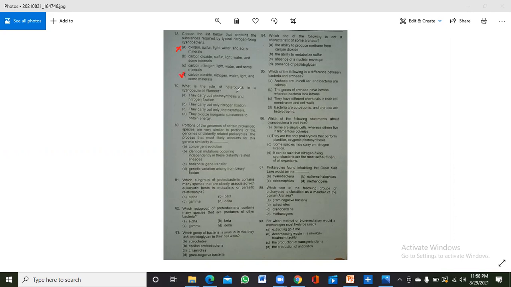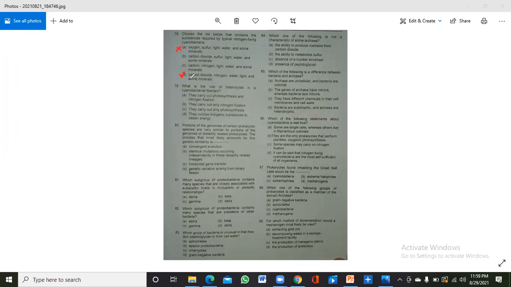What is the role of the heterocyst in cyanobacterial filaments? Okay, as we know, cyanobacteria are nitrogen-fixing bacteria, and they contain the enzyme nitrogenase, which can be poisoned and inactivated by the presence of oxygen.